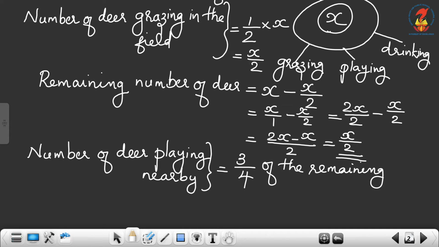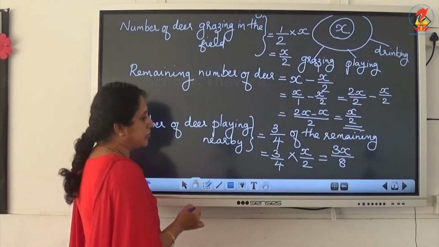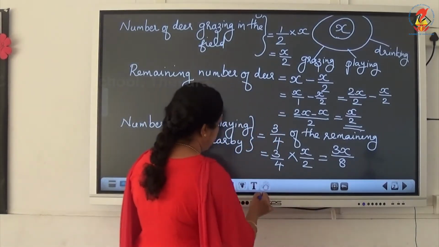Then what is 3/4 of the remaining? That is 3/4 into the remaining, which is x by 2. So 3/4 into x by 2 is equal to 3x by 8. So the number of deer playing nearby is equal to 3x by 8.